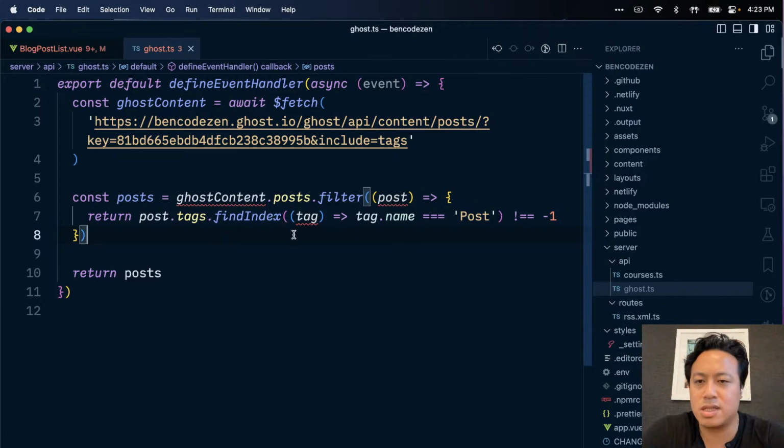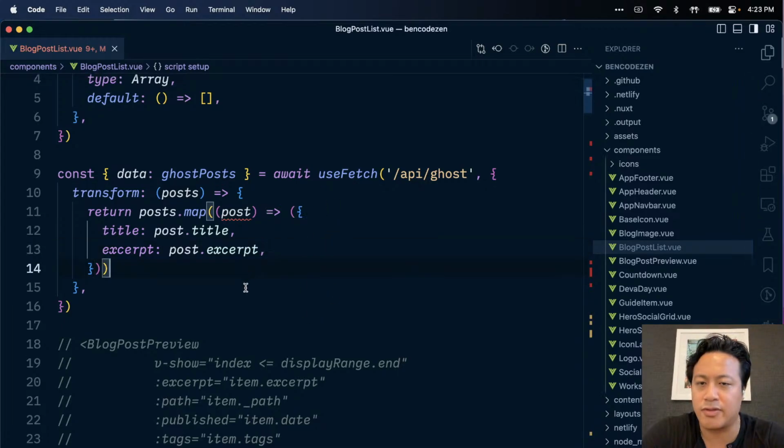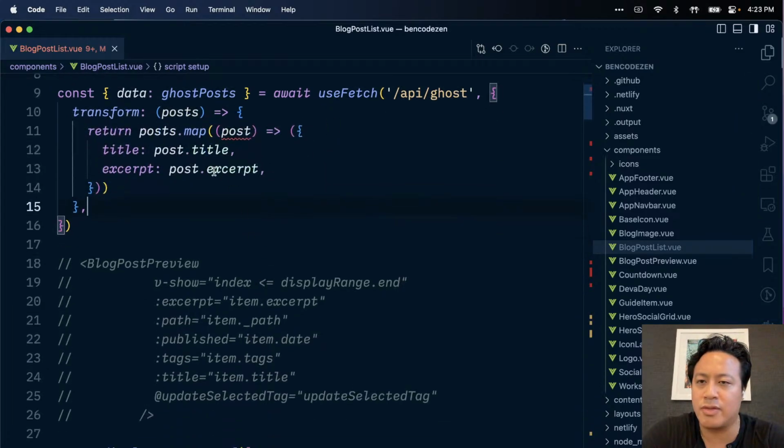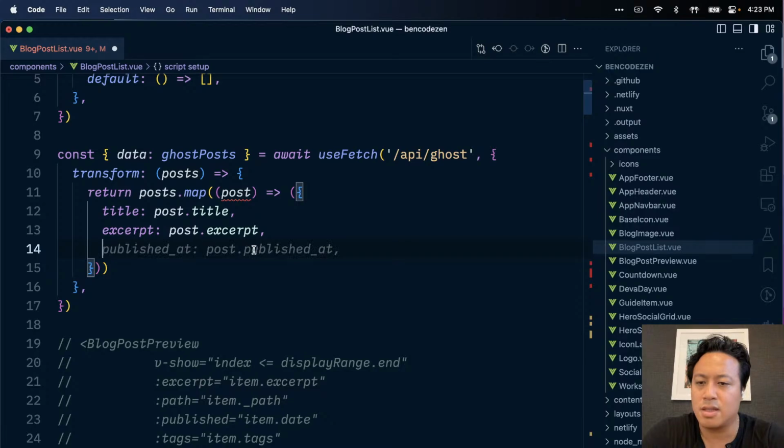But it's interesting because you would think that would go through. I don't know. But the transform definitely does work. We have confirmed this because now we have a very short list of posts, which is fine. And then we can have, what do we want? We want date, post.publish at.